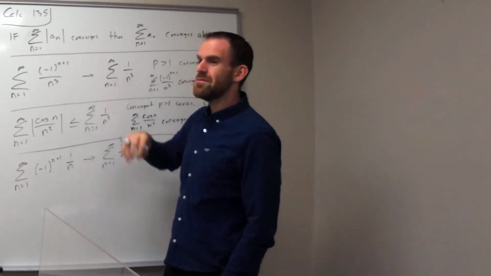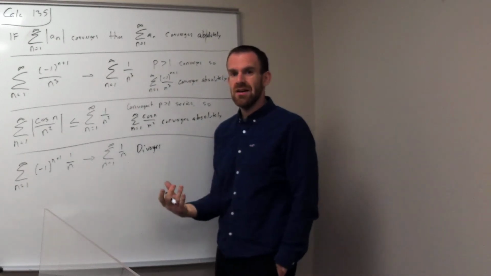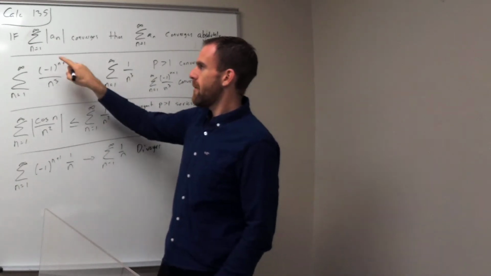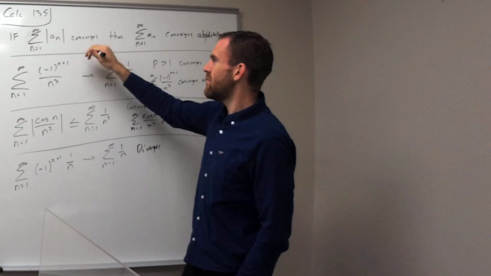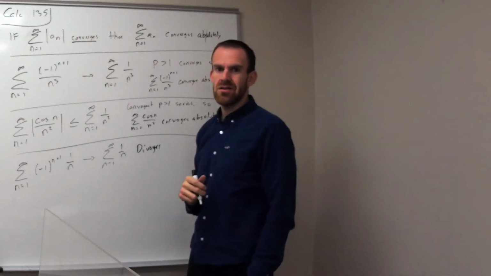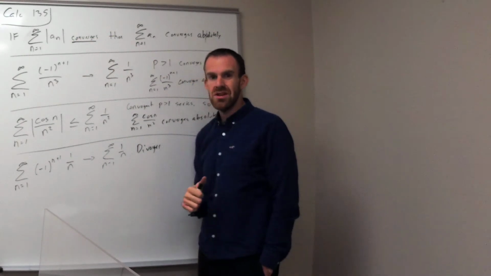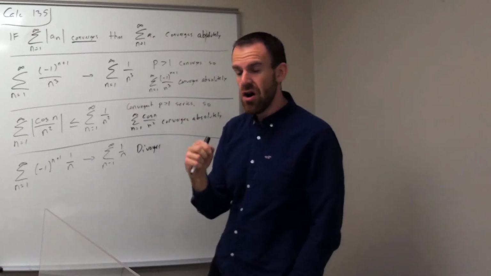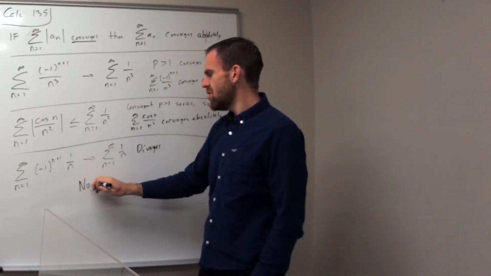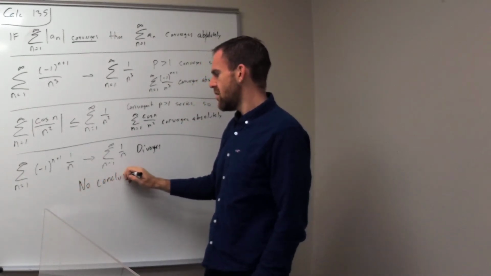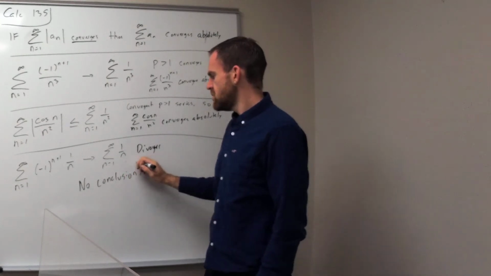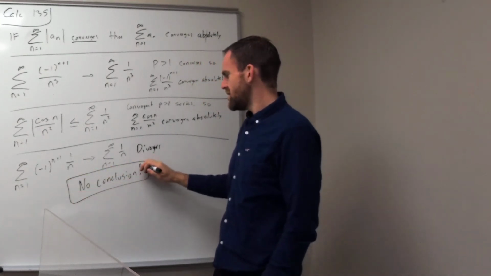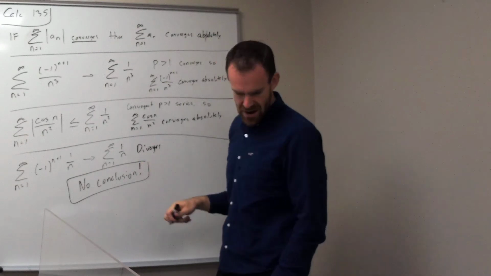What did our absolute convergence postulate tell us? It said if the absolute value converges, then we can draw a conclusion. Can we draw a conclusion if it diverges? No. So we can draw no conclusion. So you're going to have to use some other test to figure that guy out.